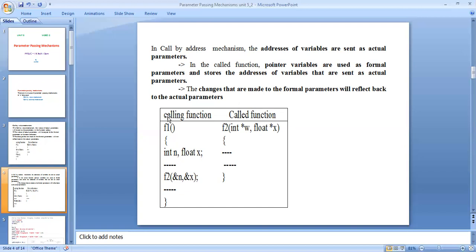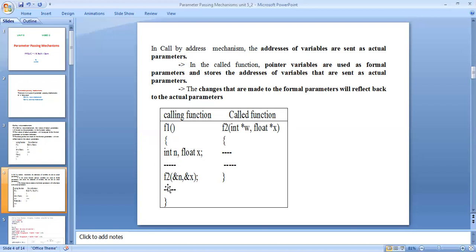In the calling function, F1 does not define any variables and the main defines int n, float x. These are the variable declarations.